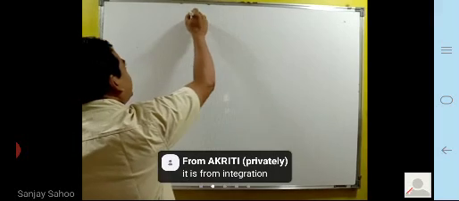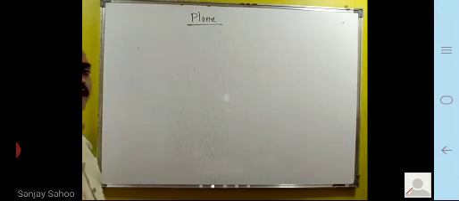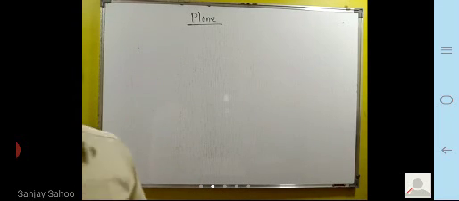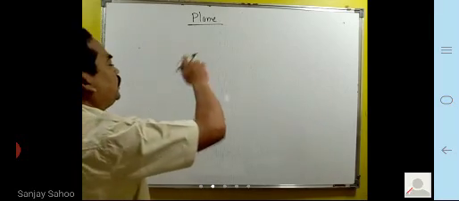Today our topic is plane, right? In the plane, it will be uniquely determined. It has three conditions under which the equation of a plane can be uniquely determined. If the normal to the plane and distance from origin is given; if it passes through a point and is perpendicular to a given direction; and if it passes through three given non-collinear points, then we can determine the equation of the plane uniquely.